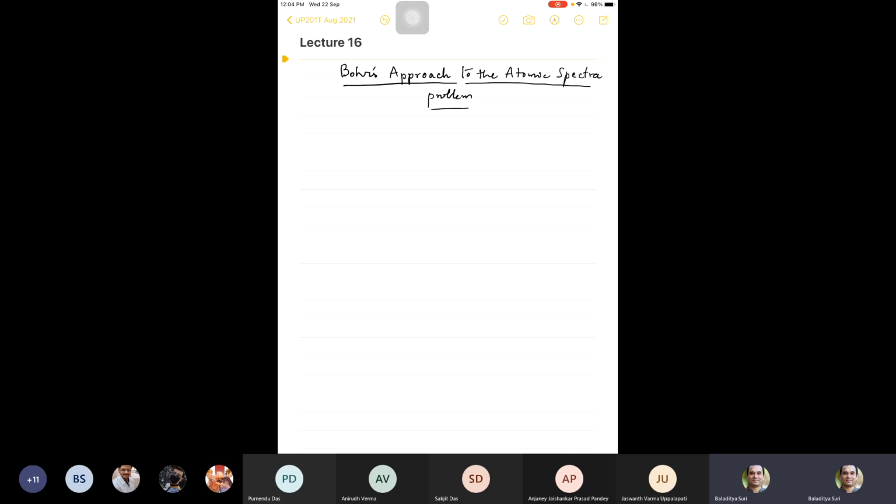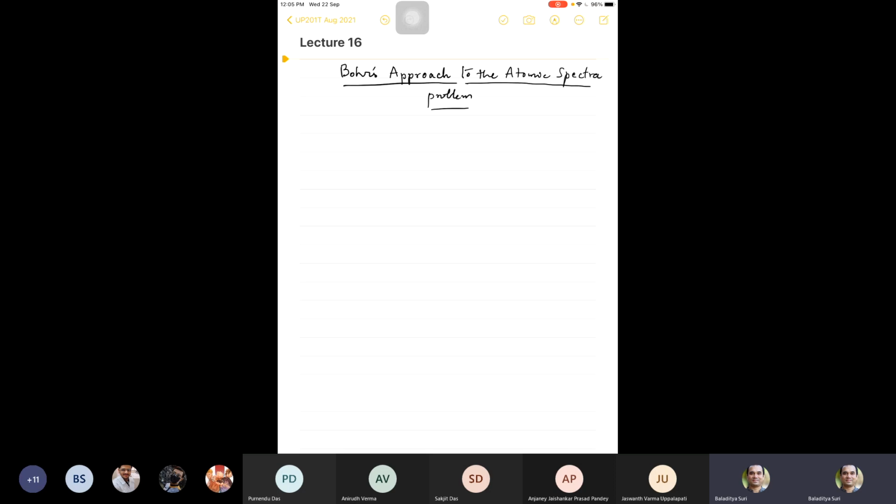J.J. Thomson came up with what is called the Jellium model, or the watermelon model, depending on the place you come from; it's known by different names. But the idea is there is a smeared out charge density of positive charge, and these electrons are embedded statically in this matrix of positive charge so as to achieve an overall neutrality of the atom. And he also included a size factor which made the atom have a certain size which agreed with the data from kinetic theory of gases and other experiments.